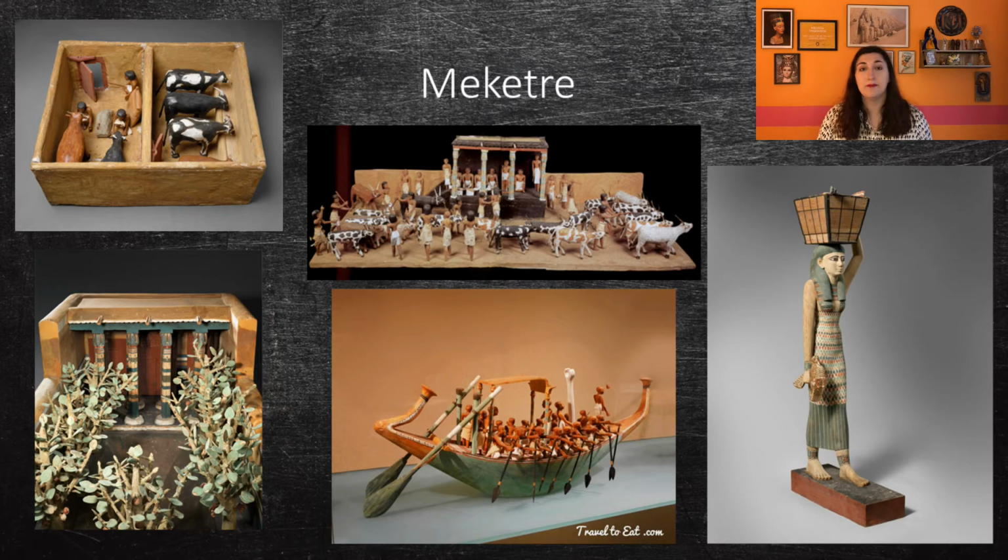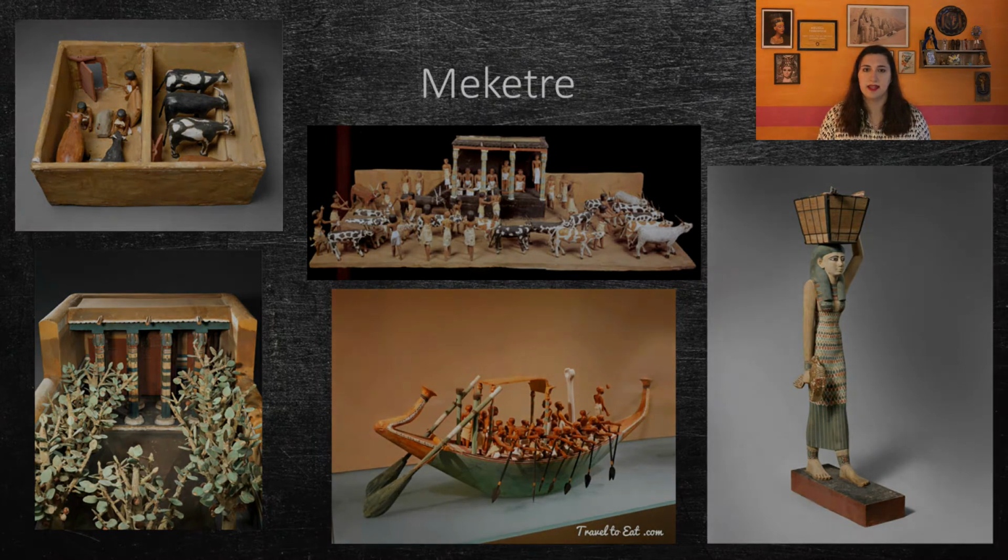This even included a miniature model of his house, with a columned portico and a cattle census taking place in the courtyard. Wooden sculptures of women carrying wine jars and ducks, which are personifications of bringing offerings, were also found in the tomb. The Egyptians believed that these models would perform various functions for the deceased in the afterlife.